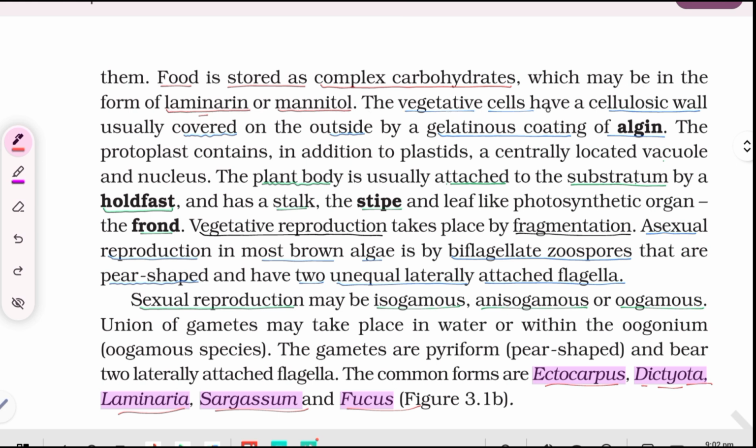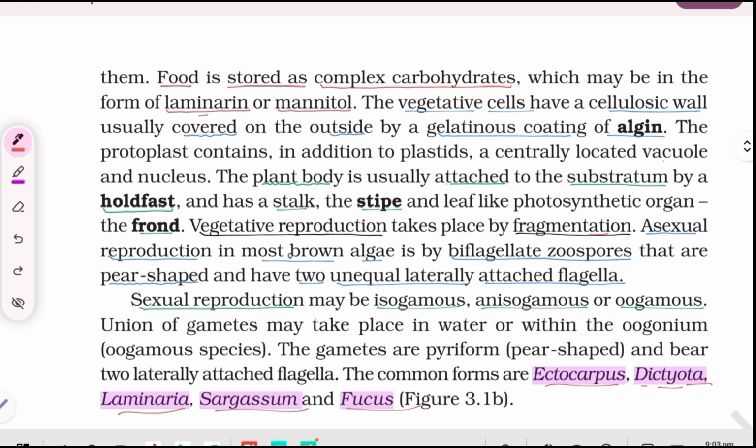Food is stored as complex carbohydrates, which may be in the form of laminarin or mannitol. The vegetative cells have a cellulosic wall, usually covered on the outside by a gelatinous coating of algin. The protoplast contains, in addition to plastids, a centrally located vacuole and nucleus. The plant body is usually attached to the substratum by a holdfast and has a stalk and leaf-like photosynthetic organ, the frond. Vegetative reproduction takes place by fragmentation.